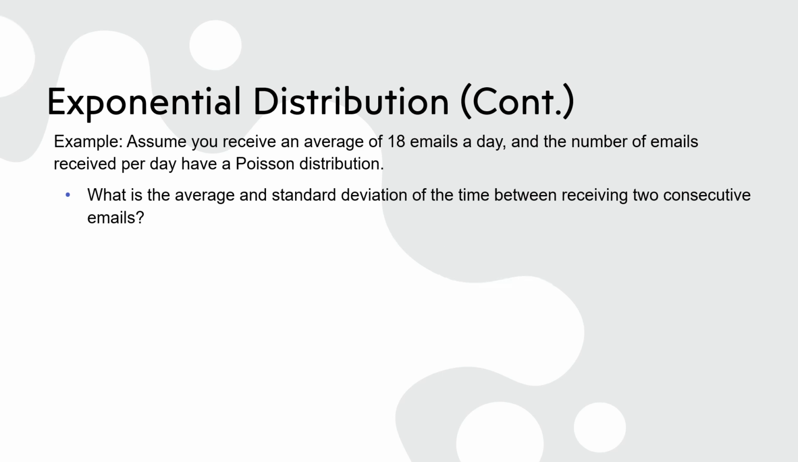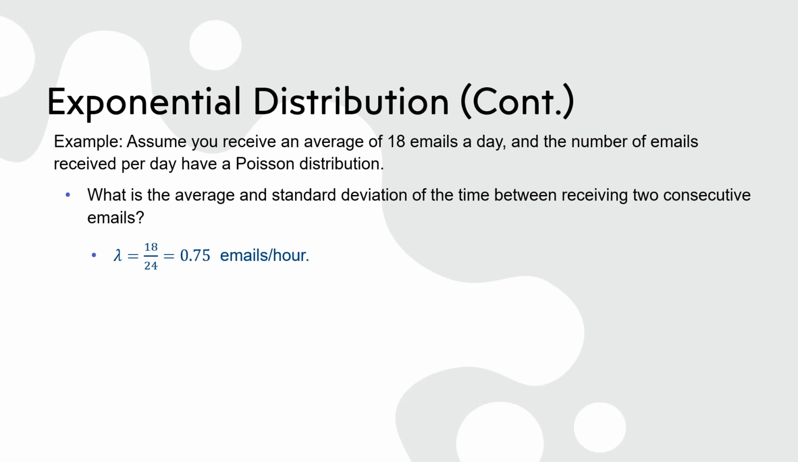Let's break this problem into parts and go through it step by step. We know that the number of emails received per day follows a Poisson distribution with an average of 18 emails per day. As a result, we know that the time between emails follows an exponential distribution since this is a property of Poisson processes. To answer the first question about the average and standard deviation of the time between receiving two consecutive emails, we need to find lambda first.